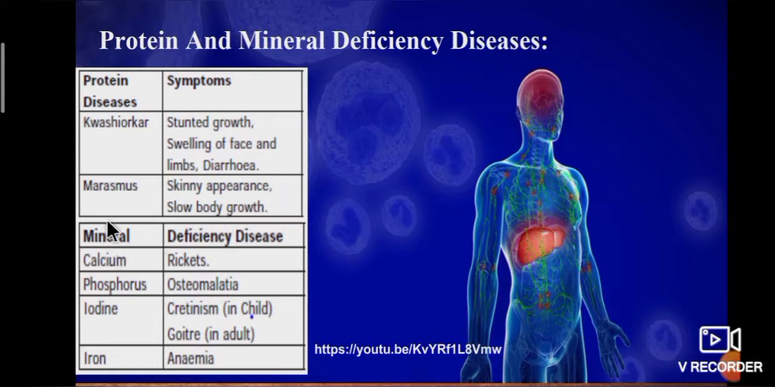Second one, mineral deficiency diseases. Calcium deficiency causes rickets. Phosphorus deficiency causes osteomalacia. Iodine deficiency causes cretinism in child, goiter in adult. Iron deficiency causes anemia. To know more details about malnutrition, see the link in below.